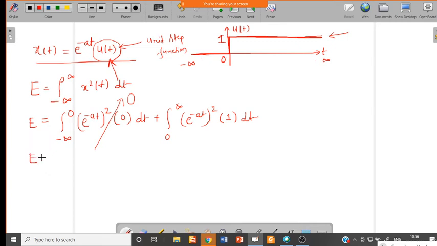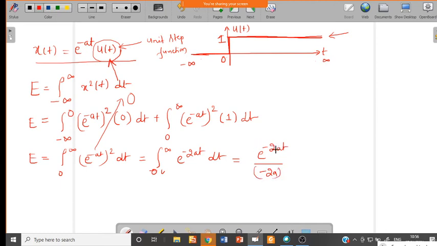So now we can find the energy of the signal. It is the integral from 0 to infinity of e power minus a t whole square into dt, which is the integral from 0 to infinity of e power minus 2at into dt. If you integrate this, you will get e power minus 2at divided by minus 2a. You have to practice integration and differentiation. If you don't get it, you can ask; this is a standard formula.